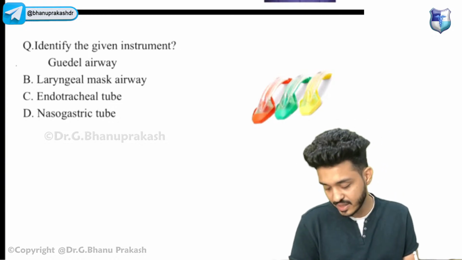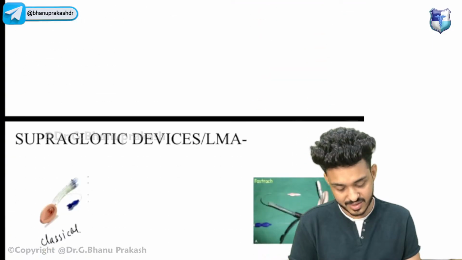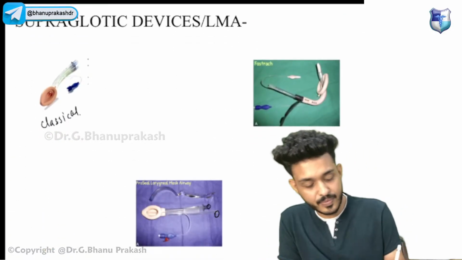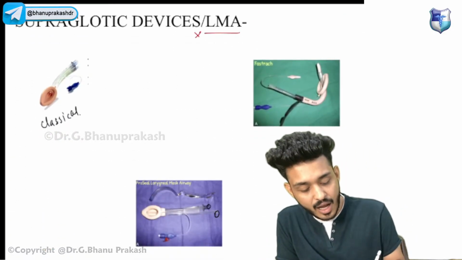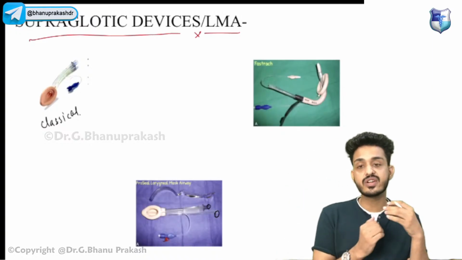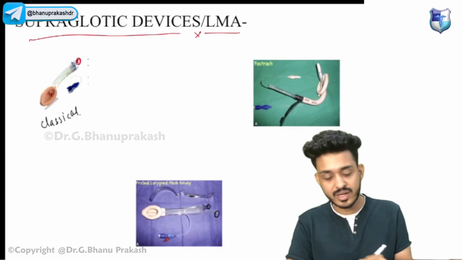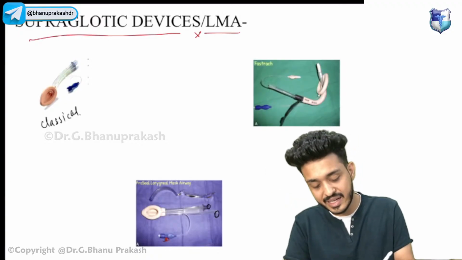Let me make it correct for you. These are incorrect answers that I'm getting. Try to understand: what are LMAs and how do we differentiate these supraglottic airway devices? How will you differentiate them? First of all, we have this single opening. Try to understand what I'm telling you, how you will identify that.